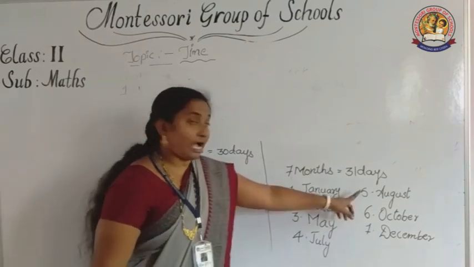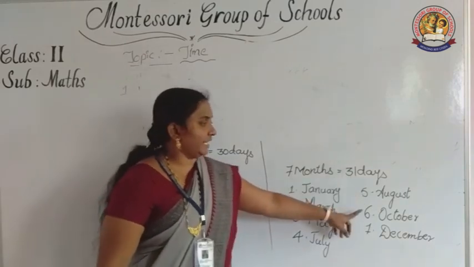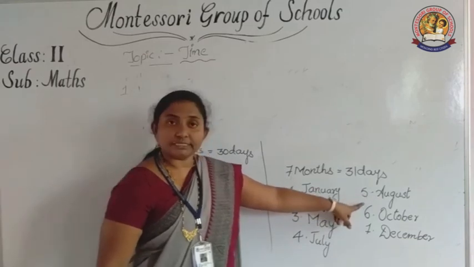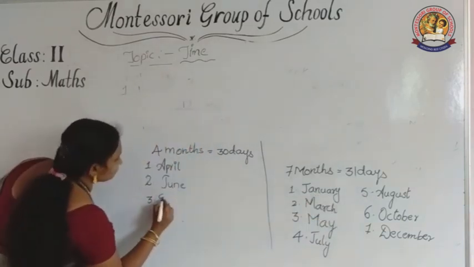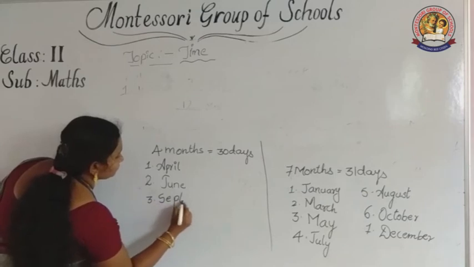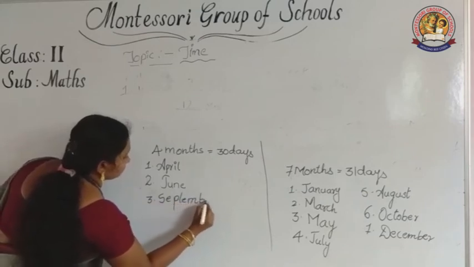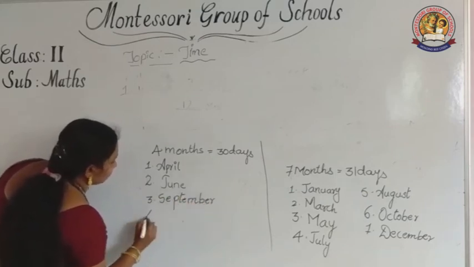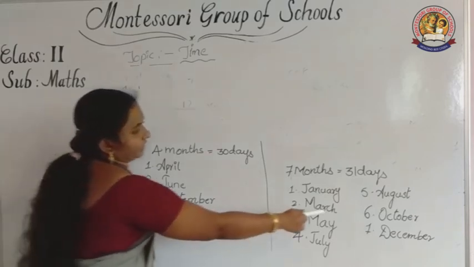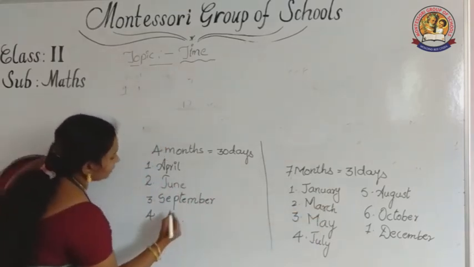After July is August, also in 31 days. Next after August, September. Next October in 31 days. After October, November.